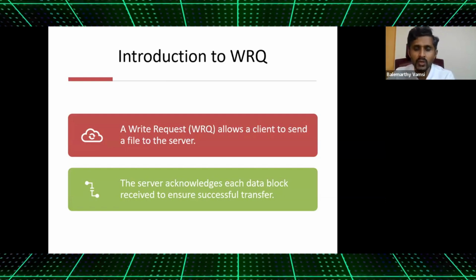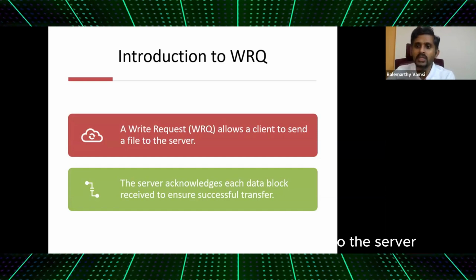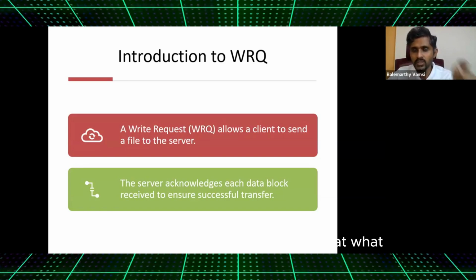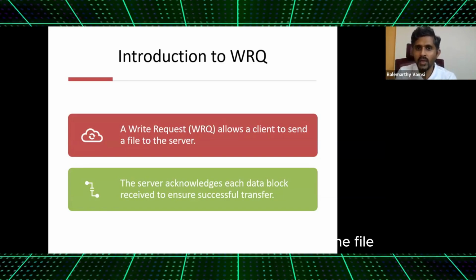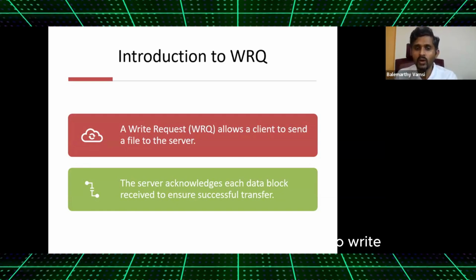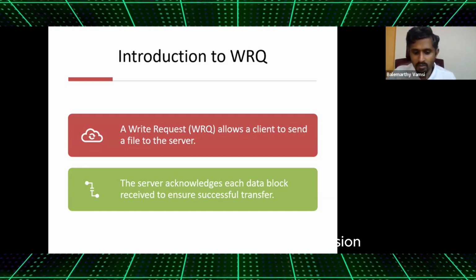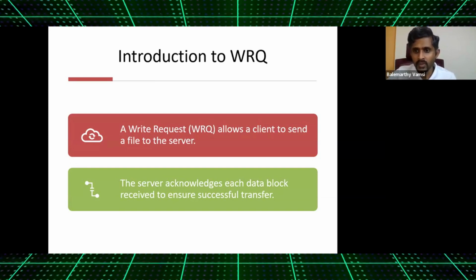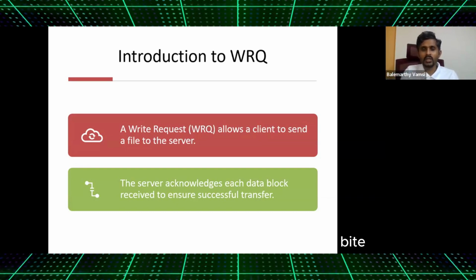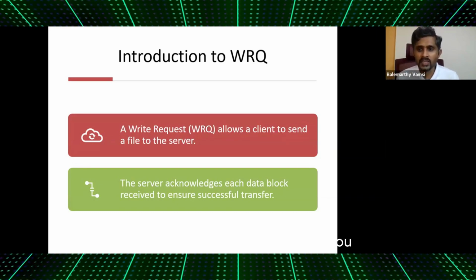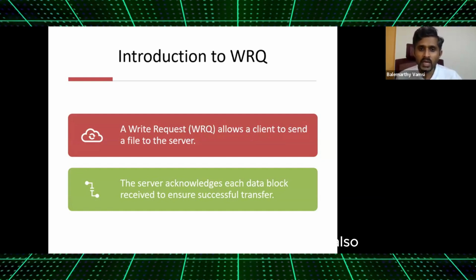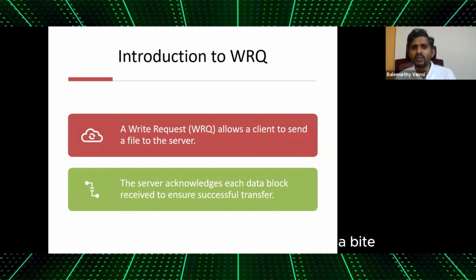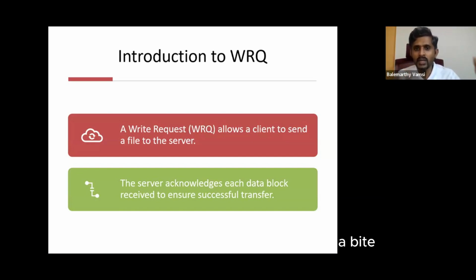For the first time, when you are trying to load something into the server, it has no idea. So the client has to tell everything: boss, this is the file, this is the name of the file, and this is the mode in which I want to write. For convenience of our discussion, we are not assuming the mode to be netascii. The reason is we are thinking of everything as a byte. When it is netascii, you have to do some understanding and put it in an order so that it is retrieved in the same format. But if it is just a byte, I will collect it as a byte and give it back as a byte.